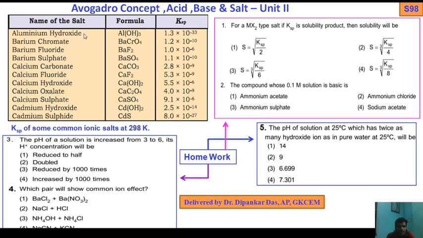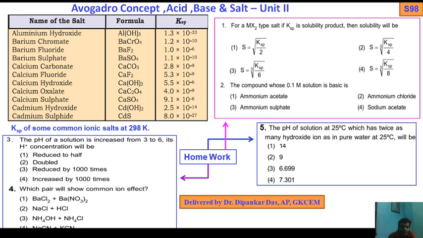Some Ksp values of other salts: aluminum hydroxide Al(OH)3 1.3 × 10^-33, barium chromate BaCrO4 1.2 × 10^-10, barium fluoride BaF2 1 × 10^-6, barium sulfate BaSO4 1.1 × 10^-10, calcium carbonate CaCO3 2.8 × 10^-9, calcium fluoride CaF2 5.3 × 10^-9, calcium hydroxide Ca(OH)2 5.5 × 10^-6, calcium oxalate CaC2O4 4 × 10^-9, calcium sulfate CaSO4 9.1 × 10^-6, cadmium hydroxide 2.5 × 10^-14, cadmium sulfide CdS 8 × 10^-27. So these are some Ksp values of salts.